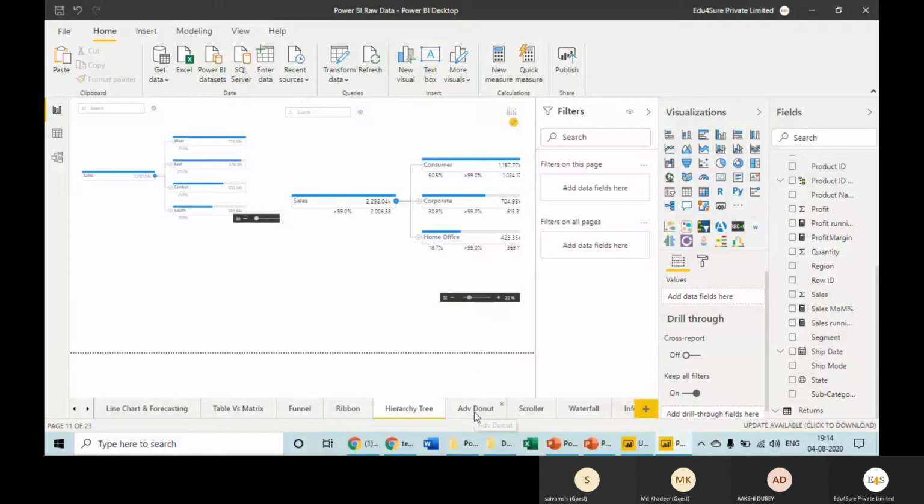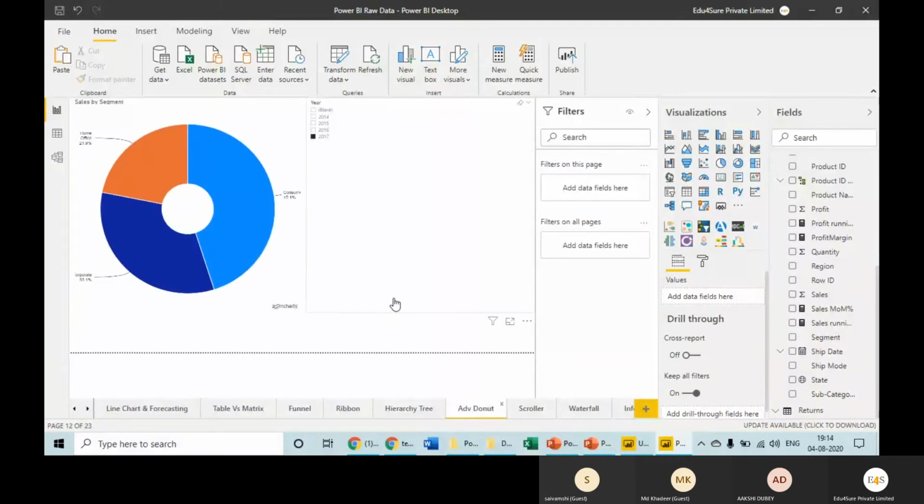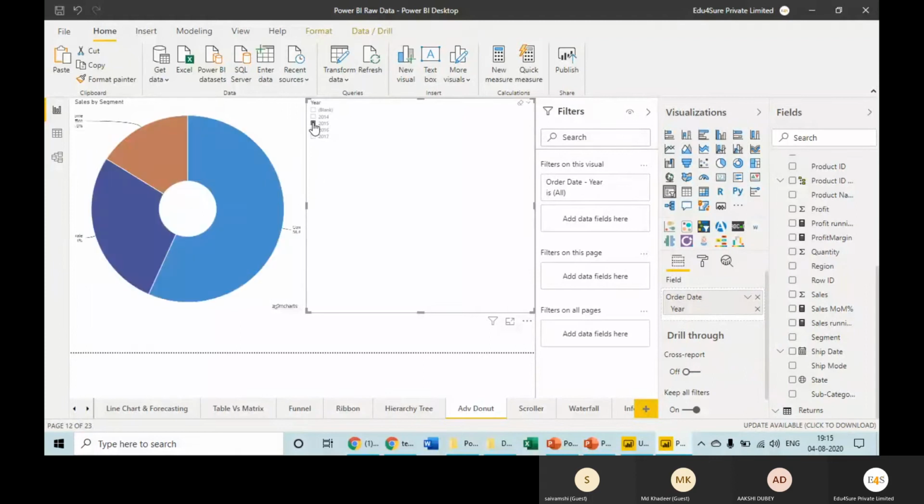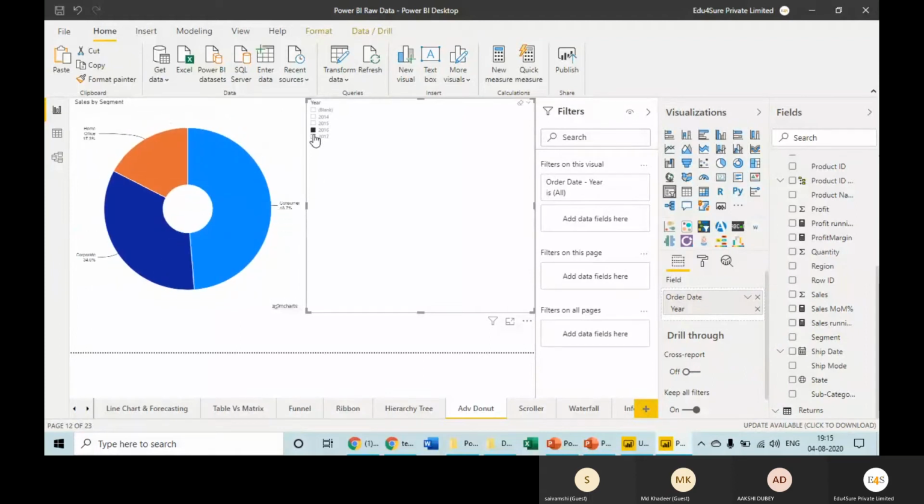There is this advanced donut chart. So what is the difference between a donut and a pie chart? What do you think? Because they look similar. Whenever we click on any year, the kind of animations it shows is very, very nice. So this is a normal donut chart. It looks like a pie chart with a small difference.